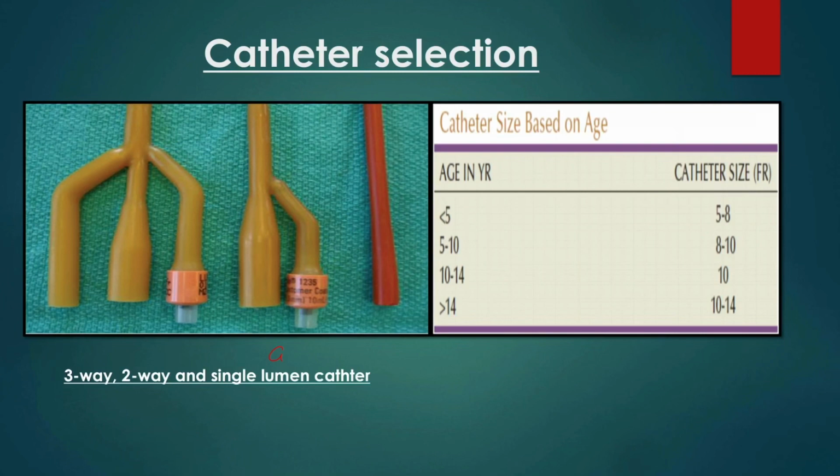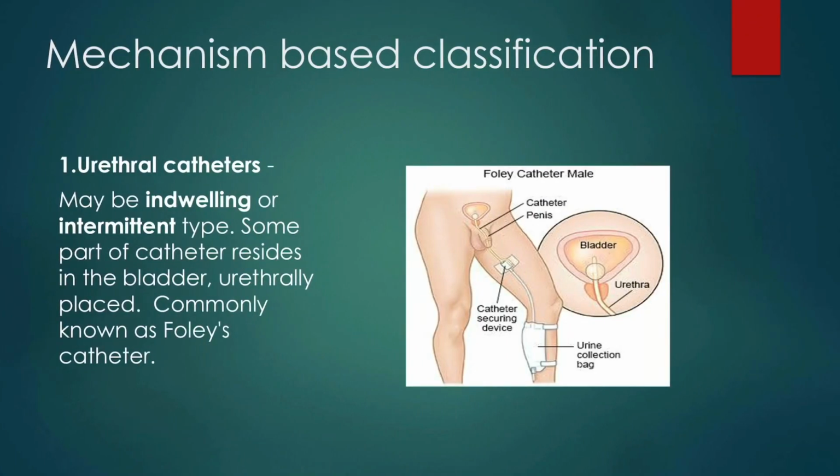Catheters are selected according to the purpose and age of the patient. Here is your 3-way Foley's, this is a 2-way Foley's, and this is a single lumen Foley's catheter. And for adults, the common size is 10 to 14, and I will discuss the size later.